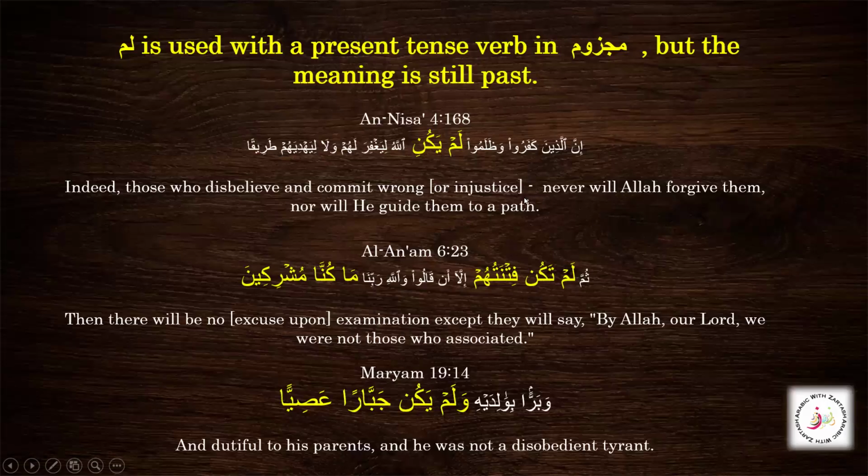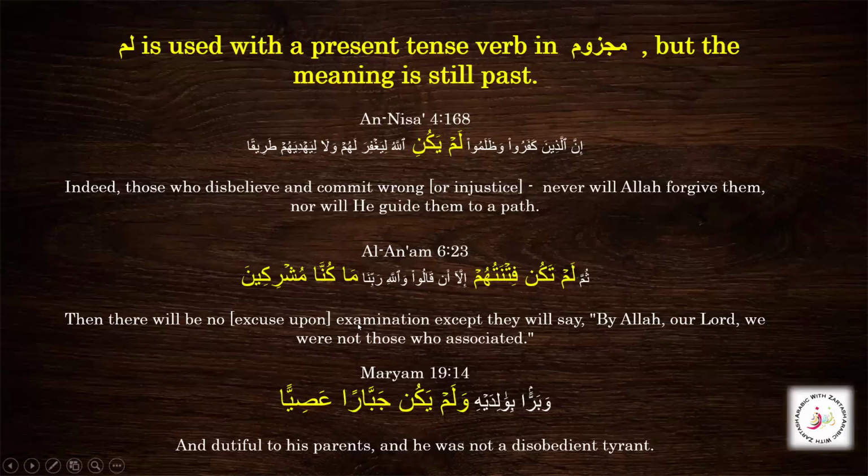The connotation that we get is that it has never been that Allah has forgiven them, and it will never be the case that Allah is ever going to forgive them. So we will say that Allah will never forgive them. This is the beauty, and it shows the impossibility of some action, and it is also for emphasis and absolute negation as well. So this is this ayah.